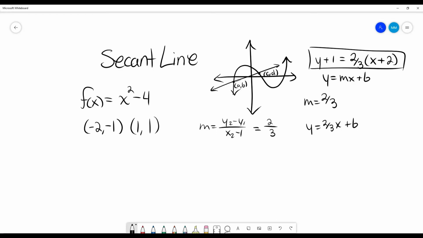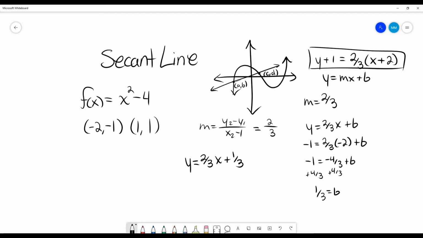And I'm going to just pick one of these points. You can plug in either one. You should get the same value for your b when you do this. And I'm going to plug in this one right here. So I'm going to say negative 1, because it's my y value, equals 2/3 times my x value plus b. So negative 1 equals negative 4/3 plus b. Add 4/3 to each side. So I get 1/3 equals b, which means that my slope-intercept equation is this.